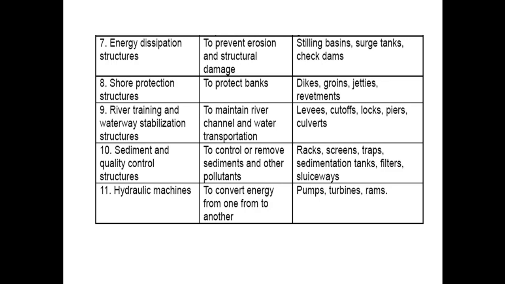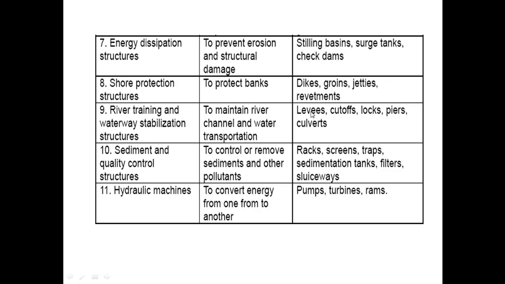Number 9, river training and waterway stabilization structures. The purpose of this type of structure is to maintain river channels and water transportation, and the structures coming in this type are levees, cutoffs, locks, piers, culverts. These are the different structures which are used to maintain river channels and water transportation.